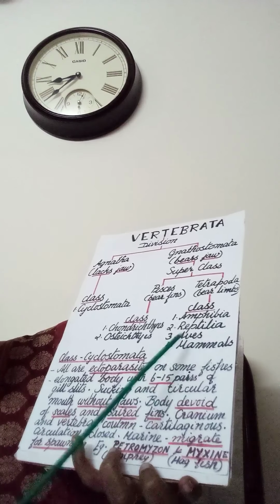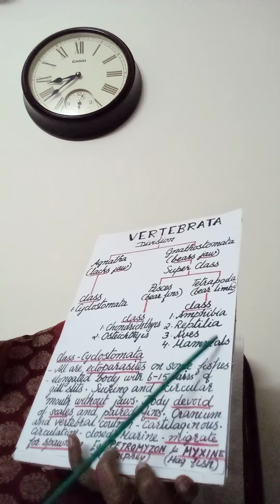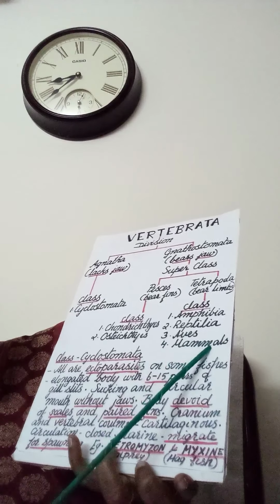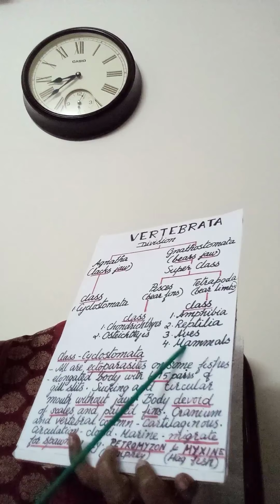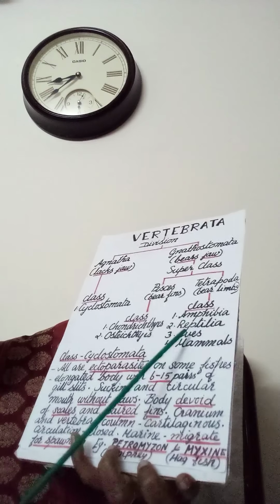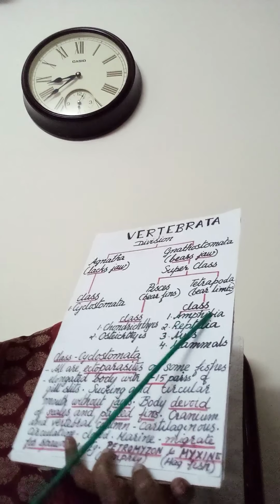Mammals. One of the important characteristics of mammals is the presence of mammary glands. Mamma meaning breast. So mammary glands will be present in mammals. So these are the four classes: amphibia, reptilia, aves and mammals.